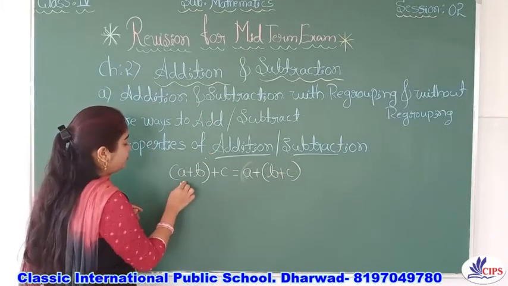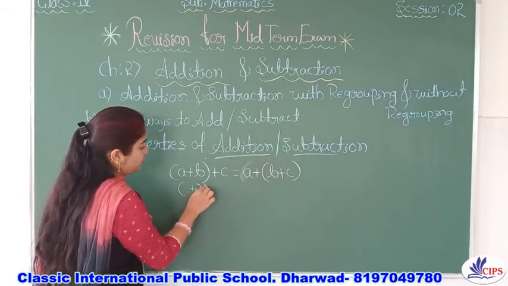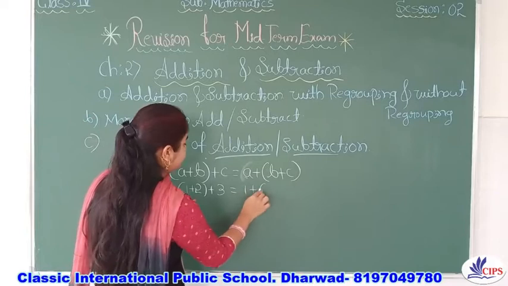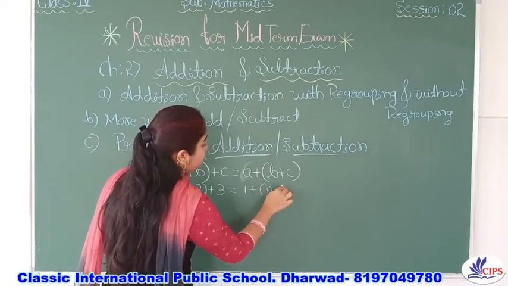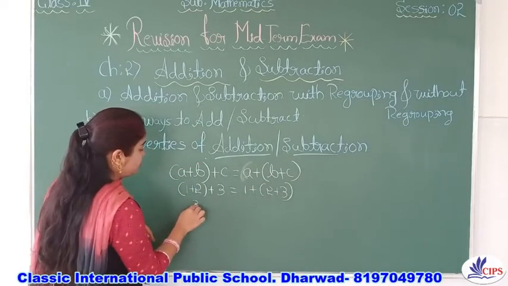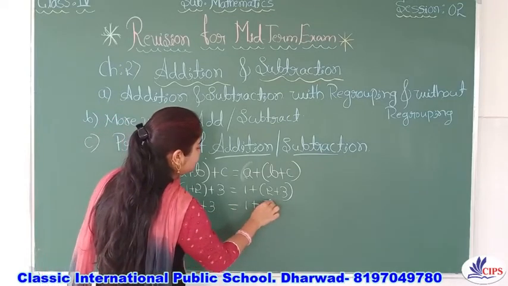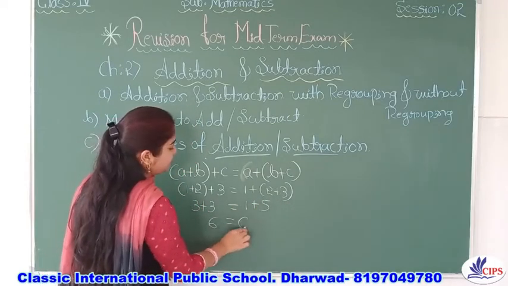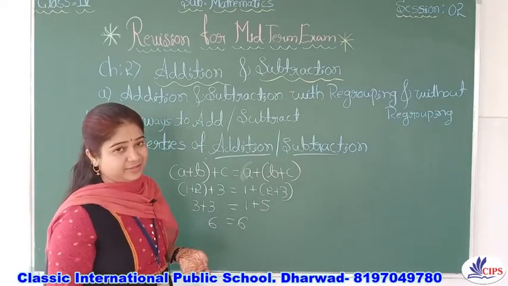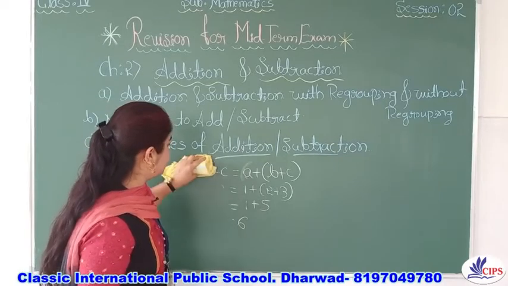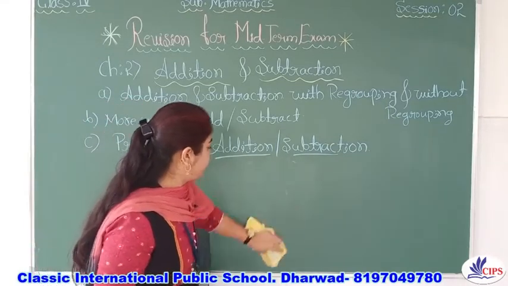Understand? So if you consider 1 plus 2 plus 3, that is 1 as it is, 2 plus 3. So 3 plus 3 is equal to 1 plus 5. Same answer you are going to get in terms of addition, right? Even in subtraction also the same thing will follow.